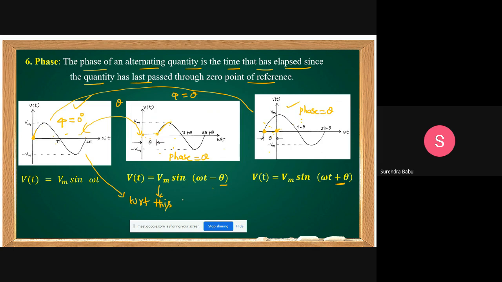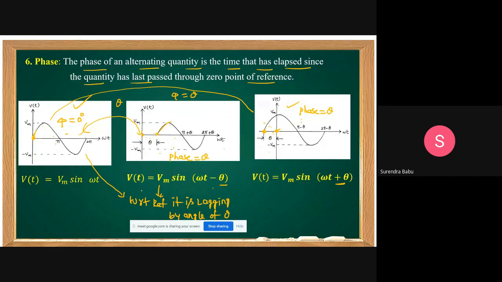Okay, this is telling that with reference to this waveform, with respect to this waveform, this waveform is with respect to reference. Reference is the 0 crossing. With respect to reference, it is lagging. It is lagging by an angle of how much? By an angle of theta.